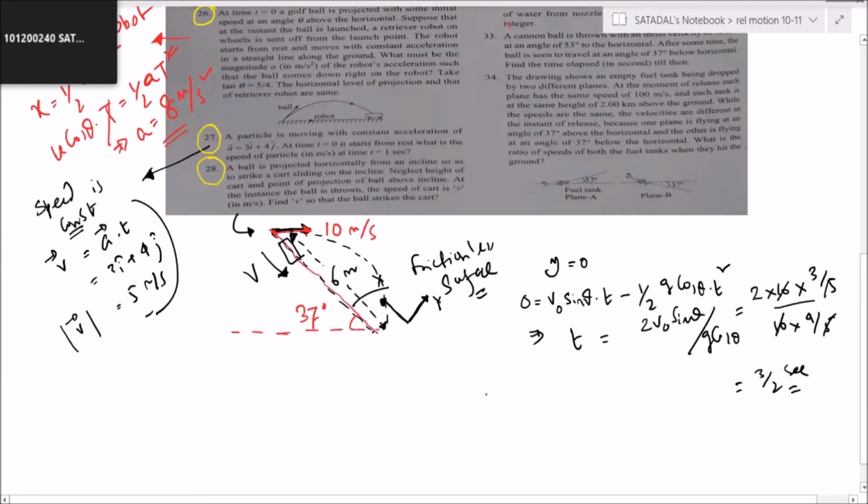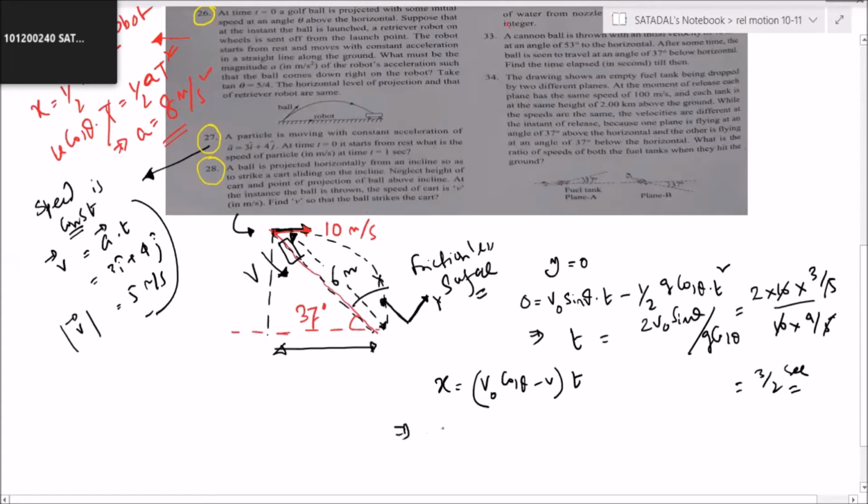Okay. So what is the x distance then? x equals v naught cos theta minus v into t. Is it clear now? What is the x distance? If you drop a perpendicular from here, this is going to be x. Oh, x is 6 only.